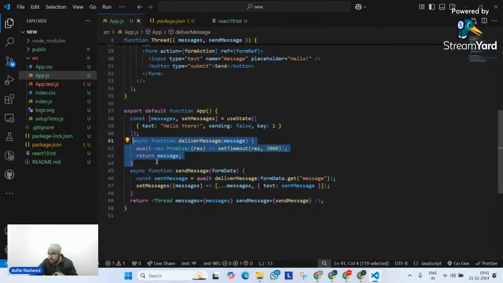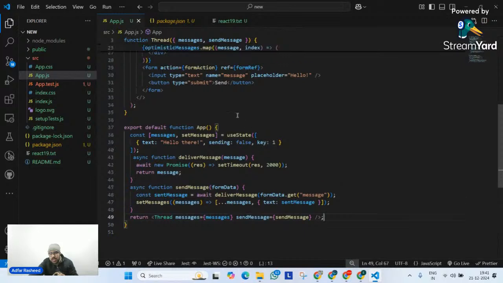Now, after resolving this promise, I am trying to send an argument over there, which is part of an input field whose name argument is message, and you can clearly see we have that input field here. So whatever I type inside this is what is returned from this particular function after 2 seconds, once this promise is resolved. Am I clear? And then the same message is stored inside the sent message variable.